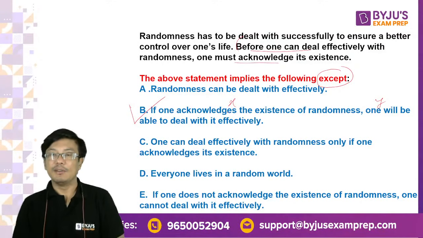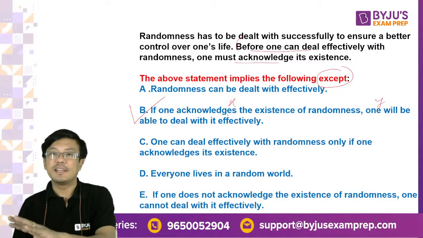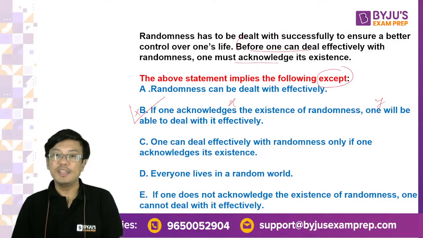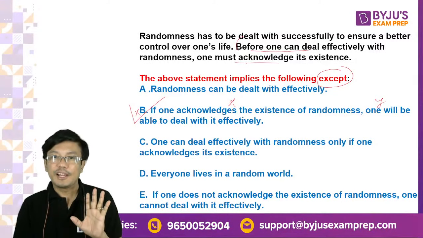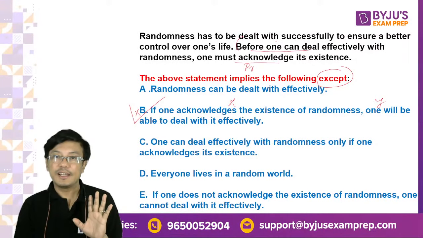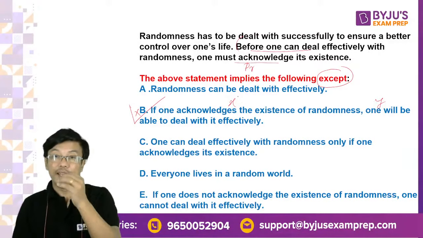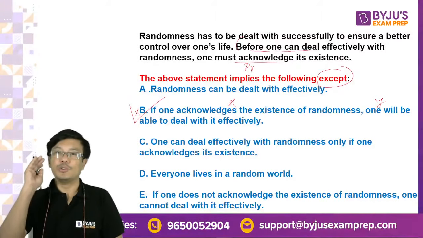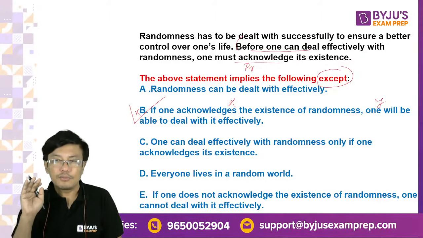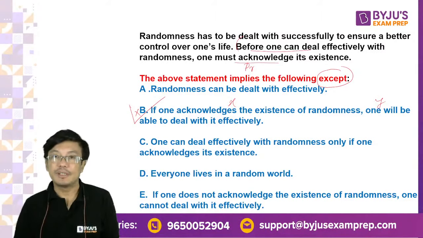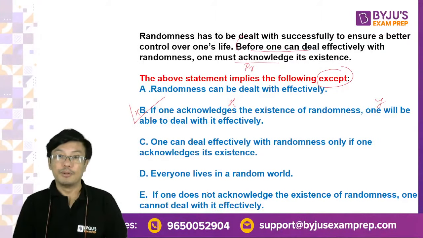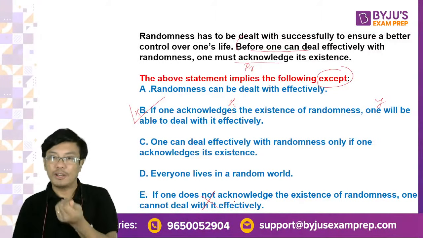Does it mean that if you fill up the form, you will reach the IIMs? No. So this is why B is the answer. Everybody got it? Now E, if one does not acknowledge, one cannot deal with it effectively. Dekho, this is the prerequisite and this is the outcome. Now, if you do not meet the prerequisite, you will not get the outcome. It's like saying if you do not fill up the form for CAT, you cannot reach the IIMs. Matlab, for reaching the IIMs, a prerequisite is you have to fill up the form. So if the prerequisite is not met, the course also will not happen, right?